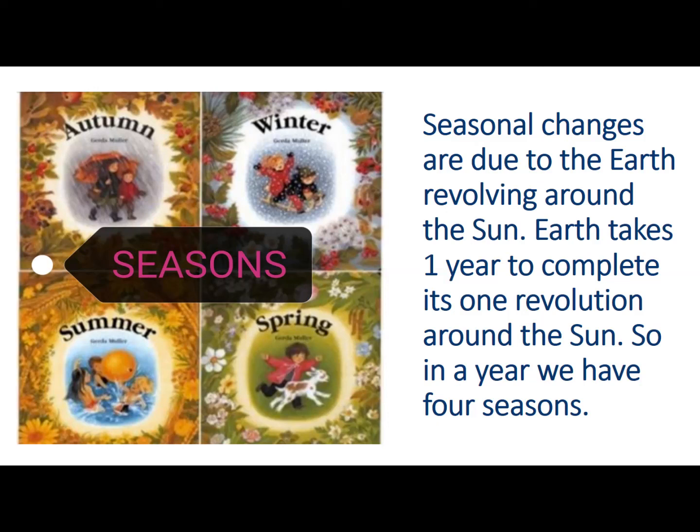Season. What are seasons? Seasonal changes are due to the earth revolving around the sun. Earth takes 1 year to complete one revolution around the sun. So in a year we have 4 seasons: winter, autumn, summer, spring. These are the 4 seasons.